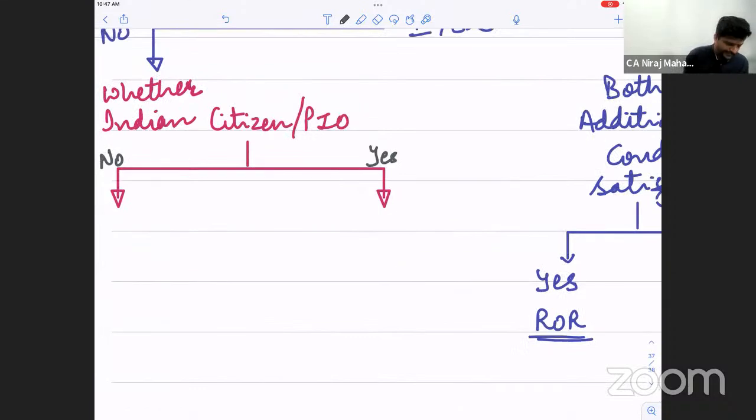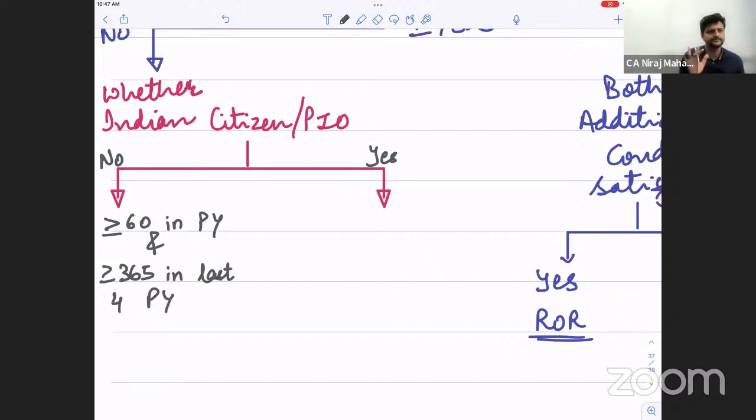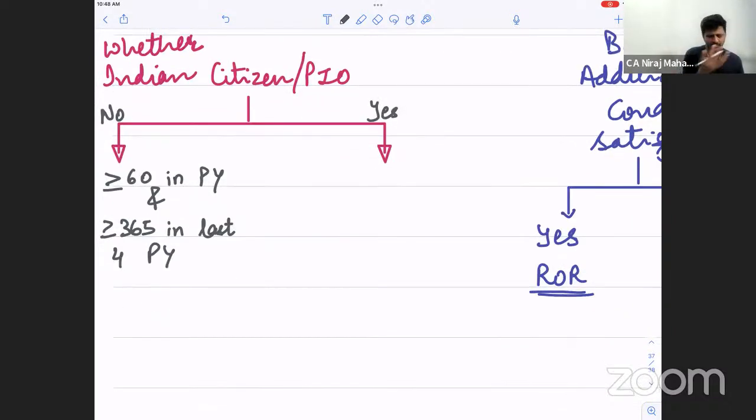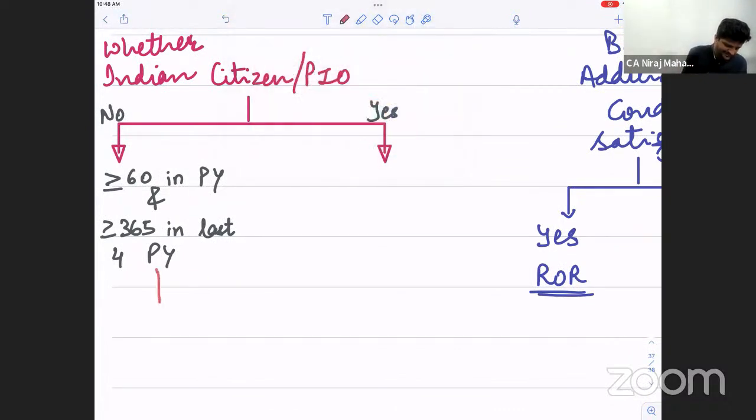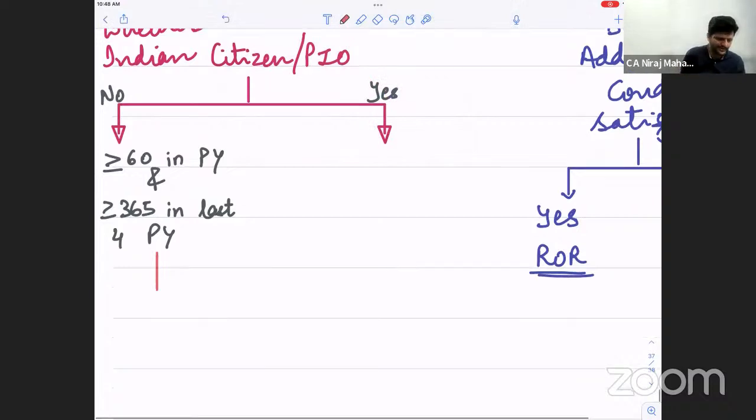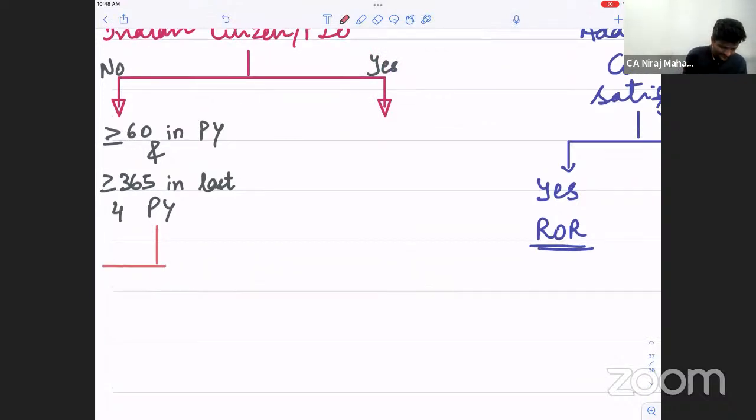So if no, pay attention. Again, I'll check here: at least 60 days in the PY and at least 365 days in the last 4 PY. Clear? Okay. Again, all the questions about the yes and no cases. Correct? Is this getting complicated or simpler? What do you think of this diagram at least?